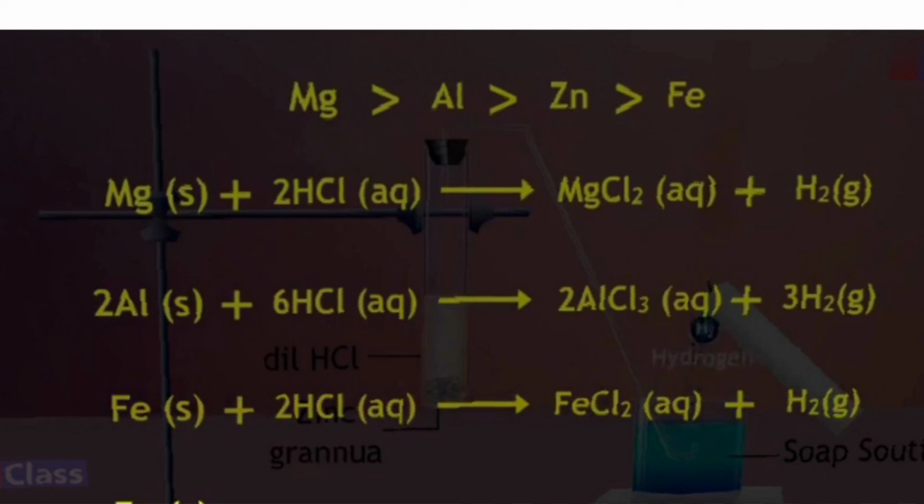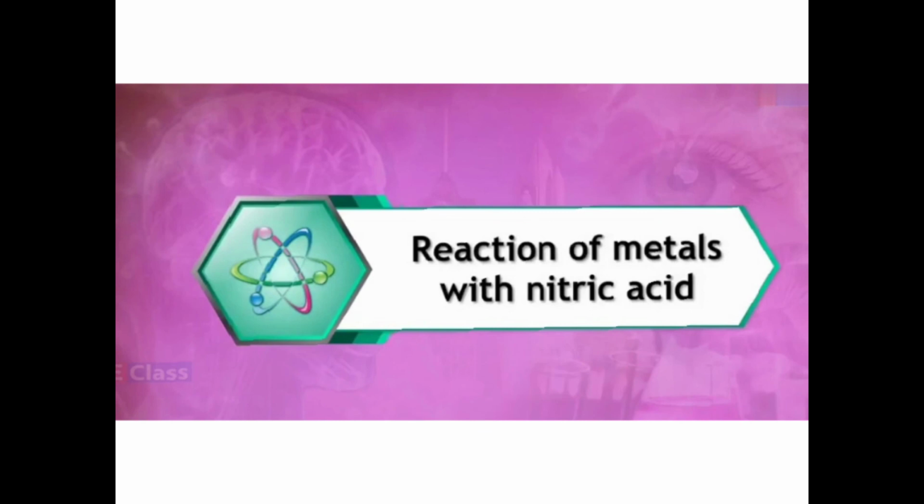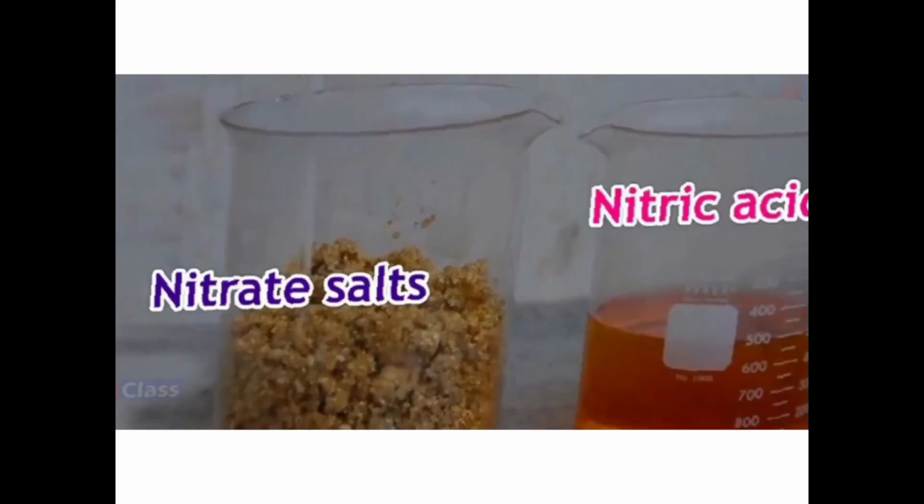Now if you take nitric acid, let us see. The reaction of metals with nitric acid, let us understand that. Now nitrate salts of metals are formed. These nitrate salts are formed on the reaction of metals with nitric acid. Various oxides of nitrogen, NO, NO2, N2O, etc., are formed in accordance with the concentration of the nitric acid. According to how concentrated the nitric acid is, different gases will come up.